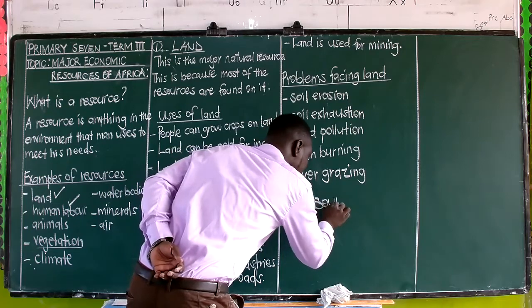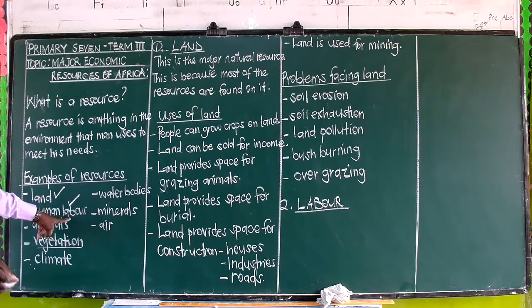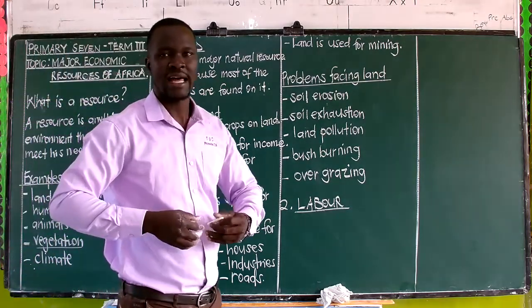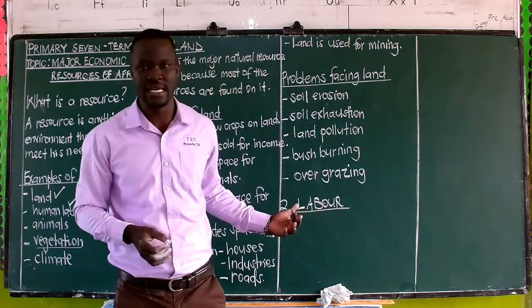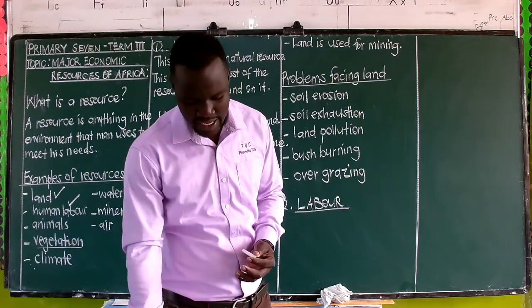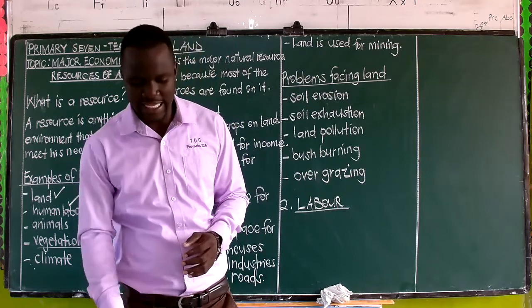And the labor we were looking at here was human labor. That is the one we have here. Now, labor, we are now referring to the work which is done by human beings. That's what we are looking at here. And of which we need to note that this labor is categorized into skilled labor, semi-skilled, and then we have